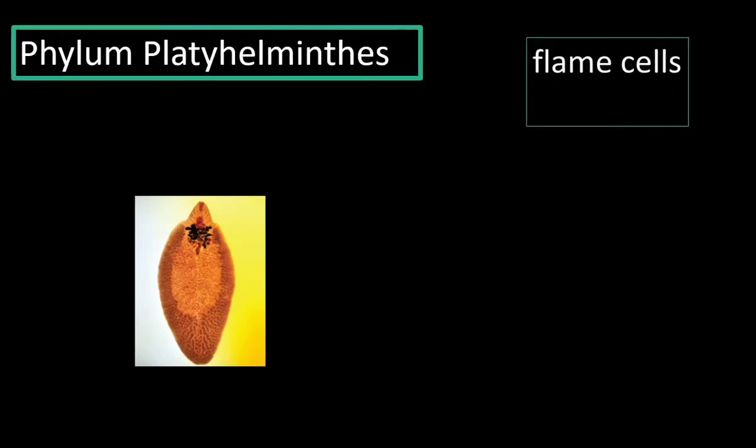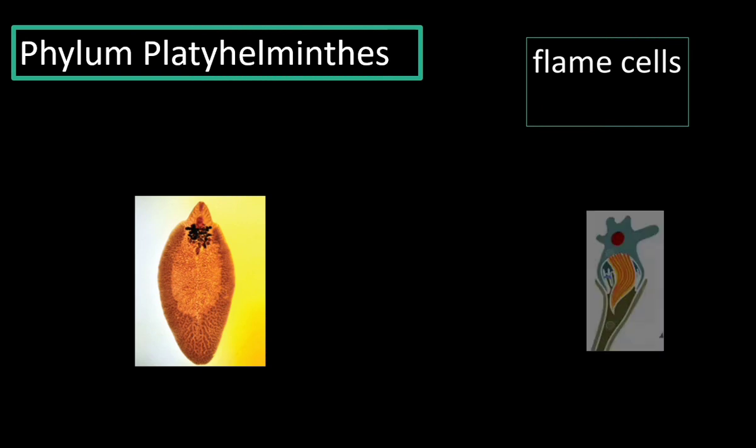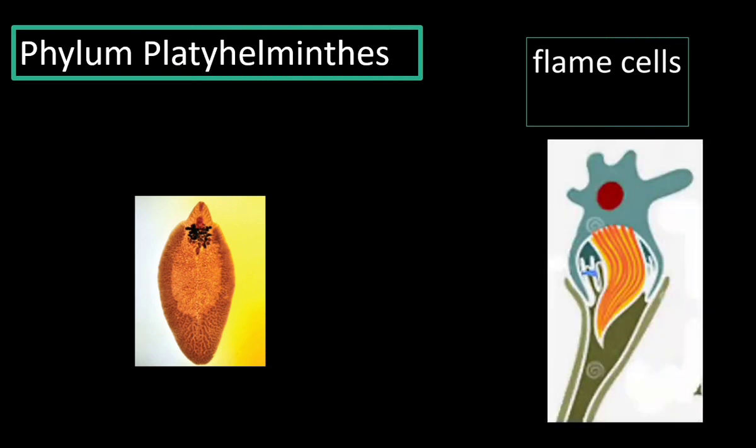Flatworms have flame cells. Flame cells are special cells. They remove waste material from the body. This is the diagram of a flame cell. Flame cells remove the waste materials from the body. The process of removing waste materials from the body is called excretion. In our body, kidneys perform the function of excretion. In Platyhelminthes organisms, excretion is done by flame cells.